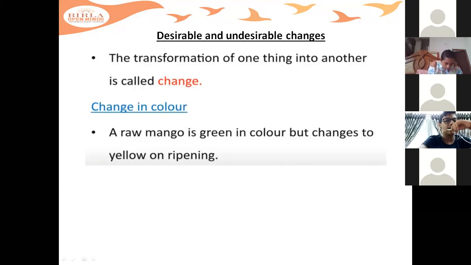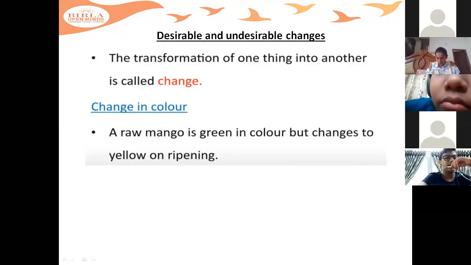So here, if you see, some changes that occur around us may be desirable and some may be undesirable. Desirable in the sense, which you like, which are very pleasant to see.